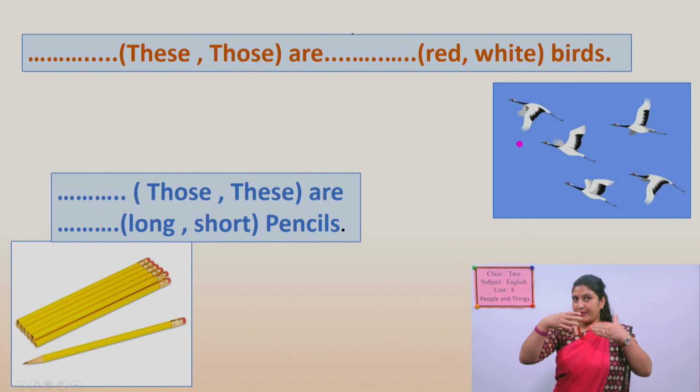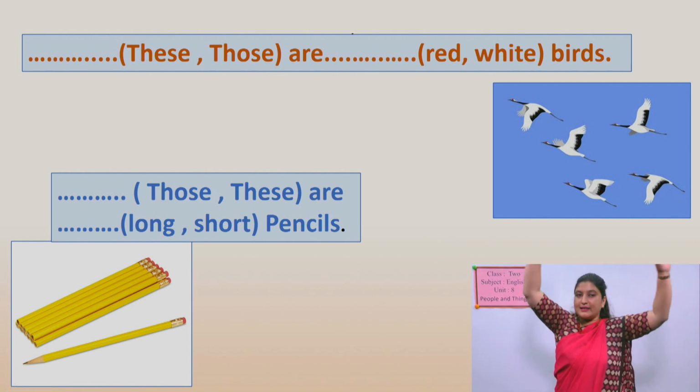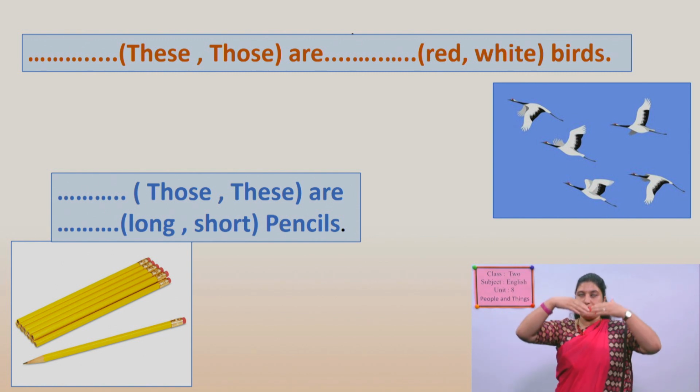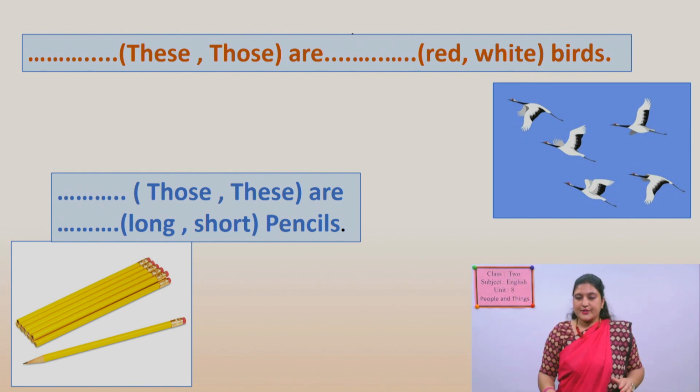No, they are very far. They fly in the sky. Yes, we see them very far from us. So you can say what, these are, those are. What colors bird are those, red or white? So you can say white birds.